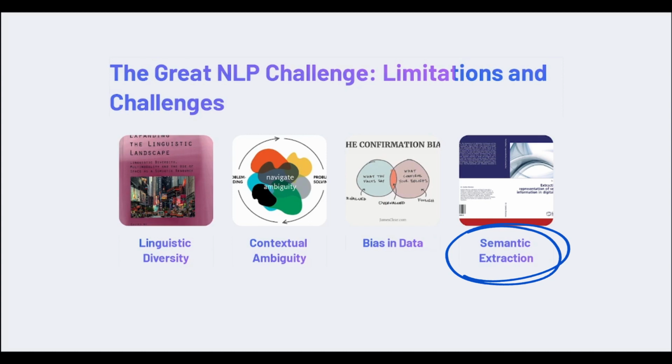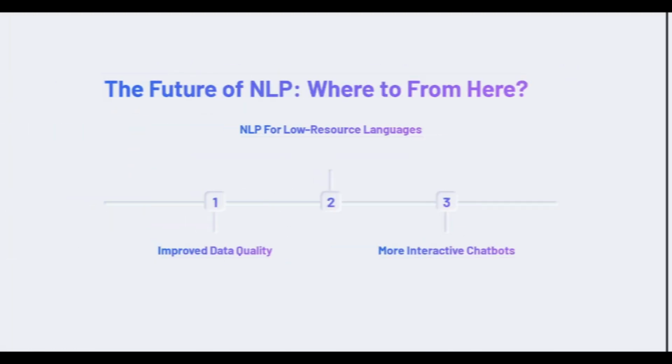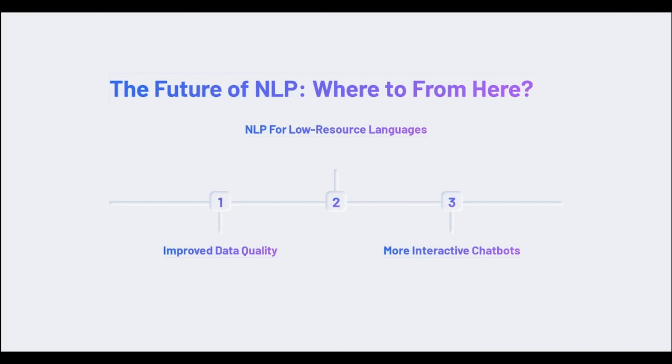Semantic extraction is one of the biggest challenges in natural language processing. It refers to the process of extracting the meaning from a text, such as identifying the entities mentioned and the relationships between them. Semantic extraction is a complex task because it requires the NLP model to understand the context and the meaning of the text, as well as the relationships between the entities mentioned. This can be particularly challenging for texts with multiple layers of meaning, such as metaphors or idiomatic expressions. Now we are going to talk about the future of NLP.